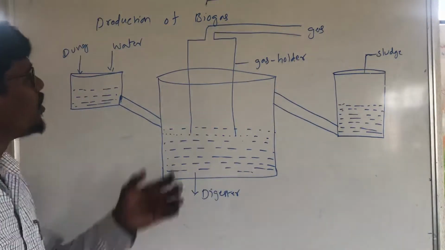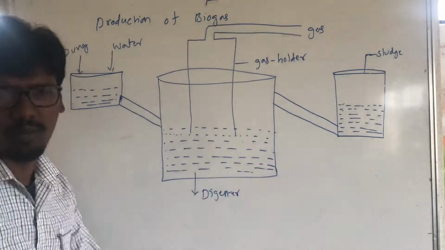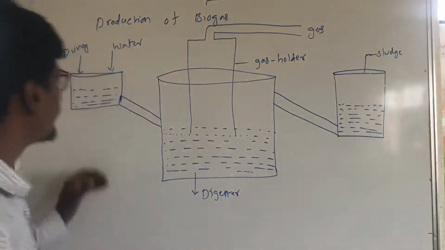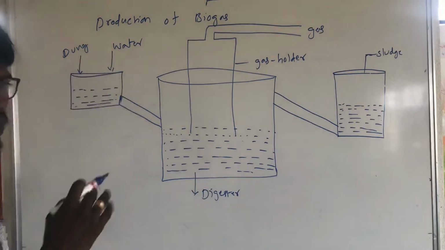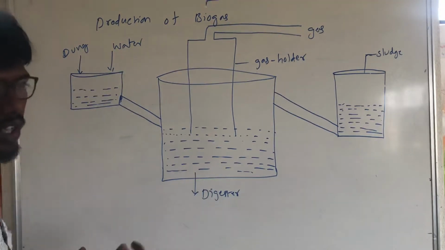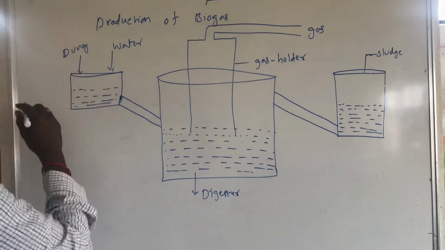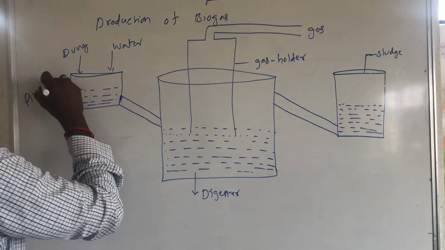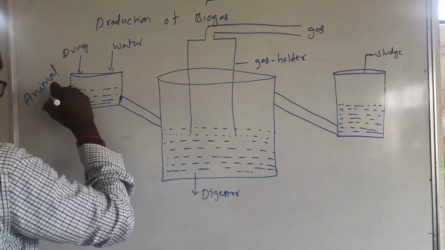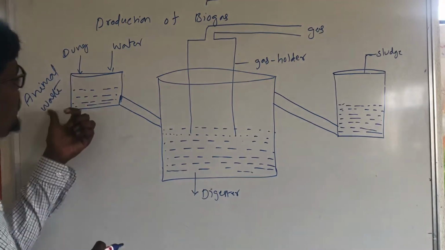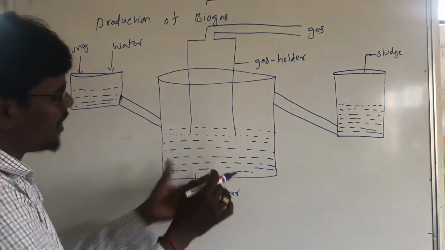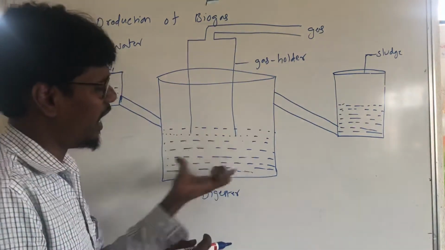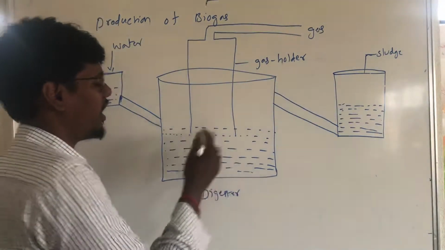Okay, so production of biogas. First we use dung and water mixed together. Dung means animal waste. The dung is mixed with water and pumped into this tank. This is called a digester.